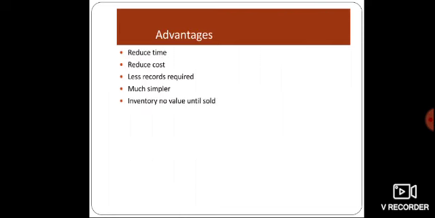And next is advantages of backflush accounting. That is, reduced time, because work in progress accounts are eliminated, so it reduces the time for recording the cost of goods or services. And also reduced cost, because the accounting is not complicated, so it reduces the cost. Fewer records required. Work in progress accounts are eliminated and there is no complicated process, so fewer records are required. Much simpler, and inventory has no value until sold. The inventory has no value until the production is sold.